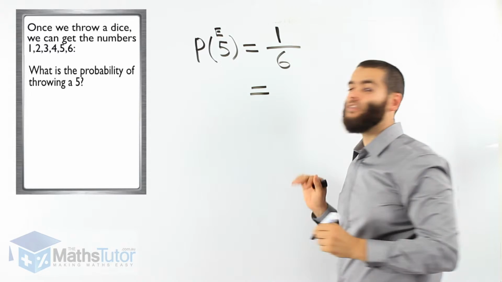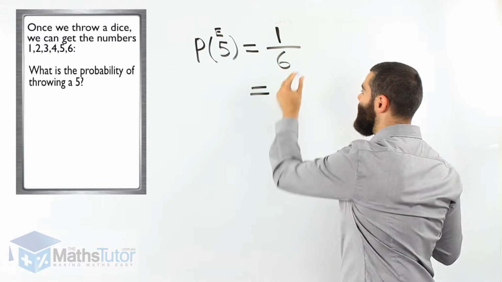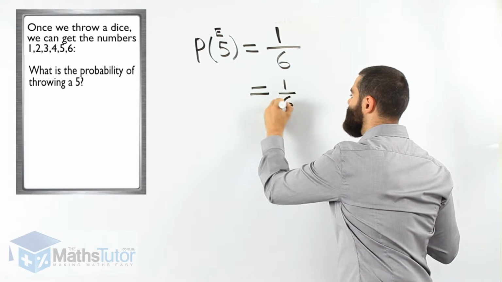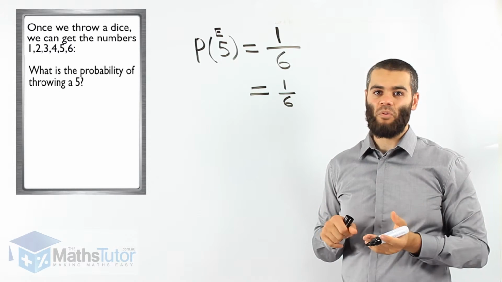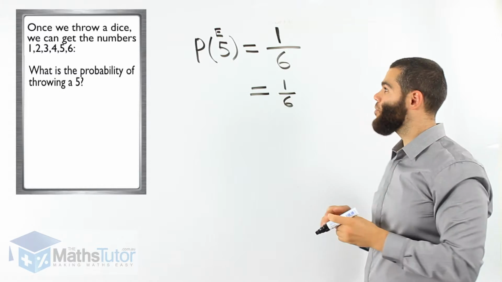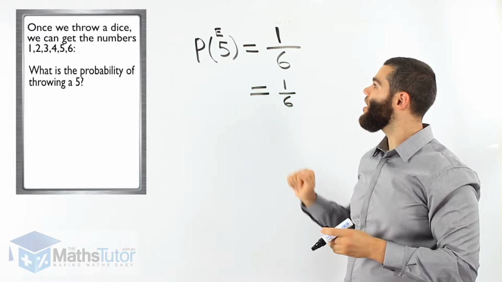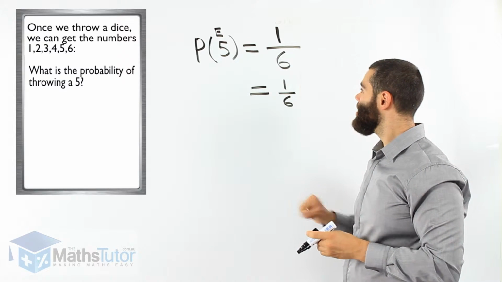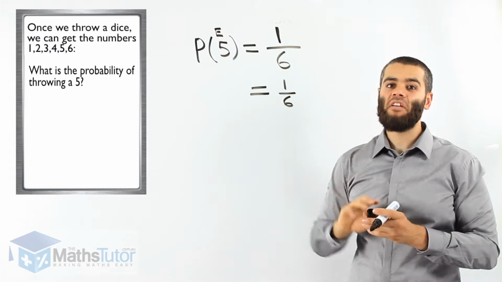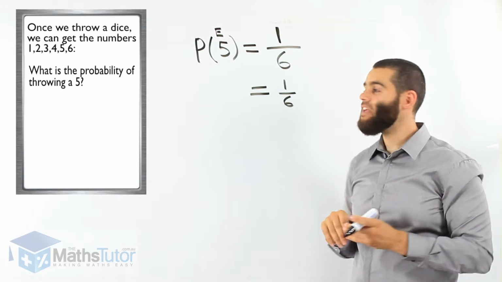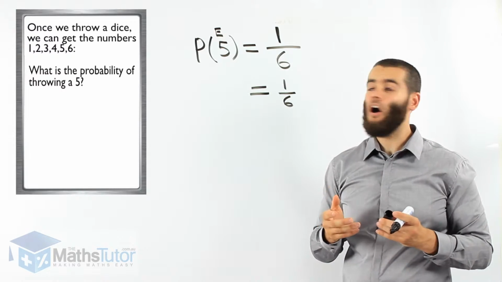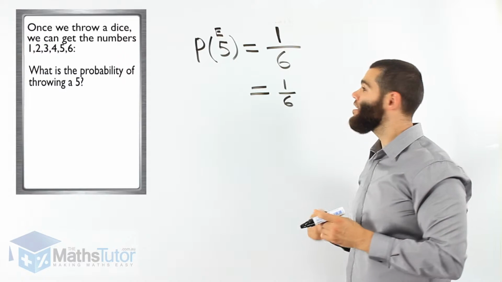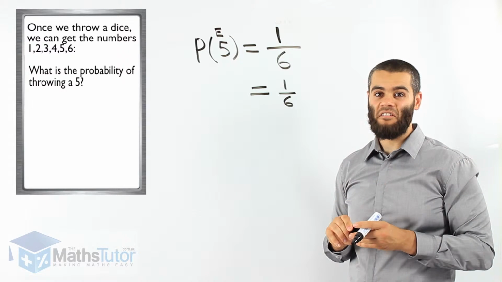So the probability of throwing a 5 is 1 out of 6. It is that simple. It's very easy. So the probability of throwing a 5 is 1 out of 6. And here, 1 five out of the 6 numbers that we can get on a dice. So the probability of throwing a 5 on a dice is 1 out of 6.